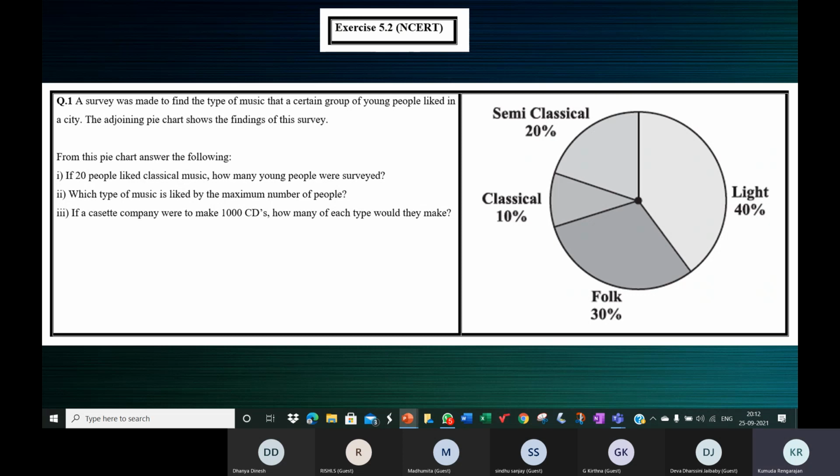If 20 people like the classical music, how many young people were surveyed? I told you information can be expressed as a number and as a percentage. Young people represent all the people who were surveyed.